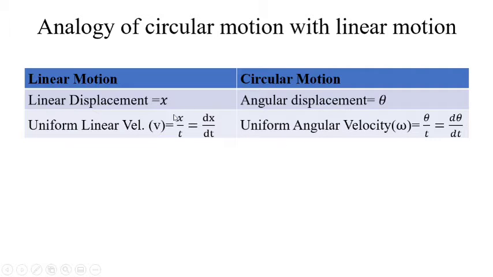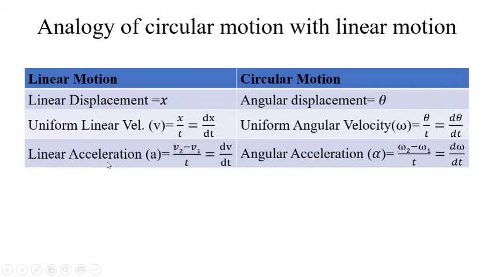In case of linear motion, linear displacement was used. In case of angular motion, angular displacement will be used. In the same fashion, in case of linear acceleration, it was the change in velocity divided by time. In case of angular acceleration, it will be the change in angular velocity divided by time. Here you can observe the similarity. Here linear velocity was used, here angular velocity will be used.